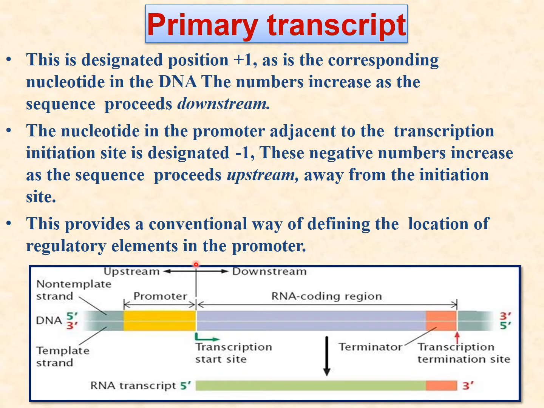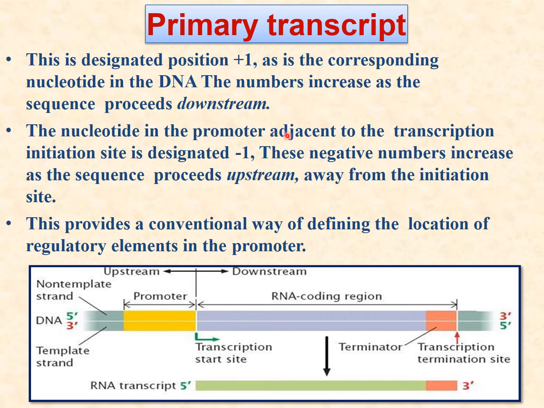Now you can see what upstream and downstream are. Downstream is with positive numbering: when the positive number increases, it is downstream, and when the negative number increases, it is upstream. The starting nucleotide is designated position +1 in the corresponding DNA. The number increases as the sequence proceeds downstream.